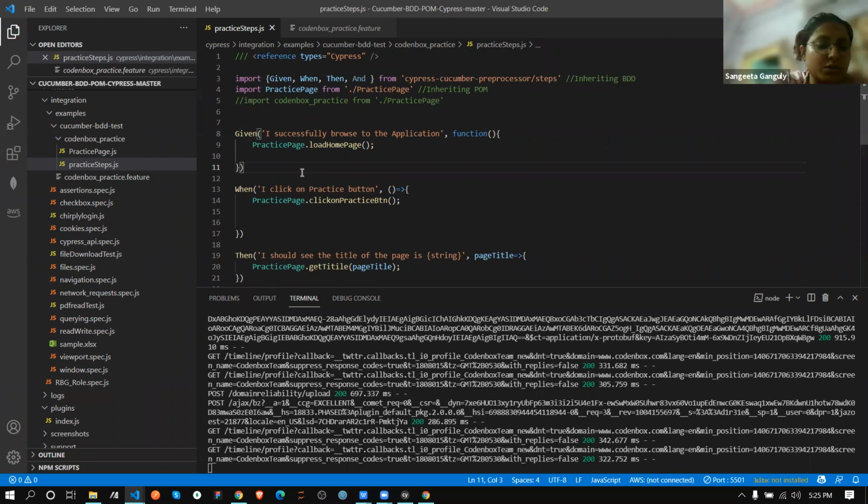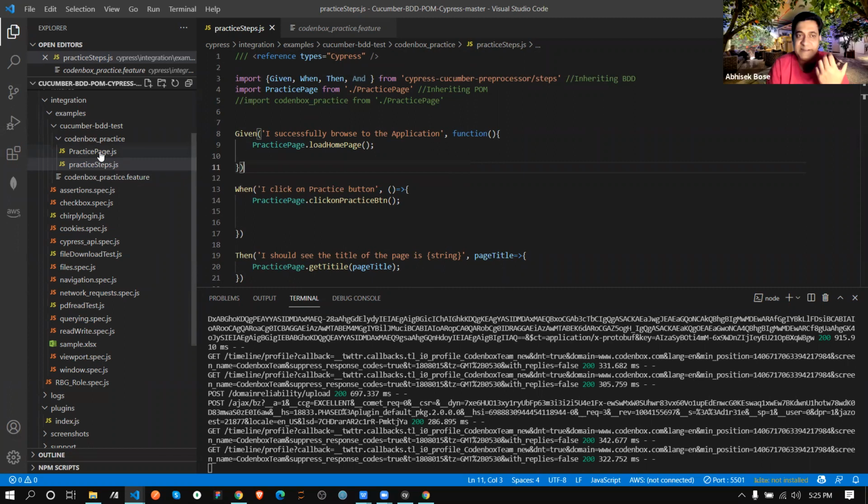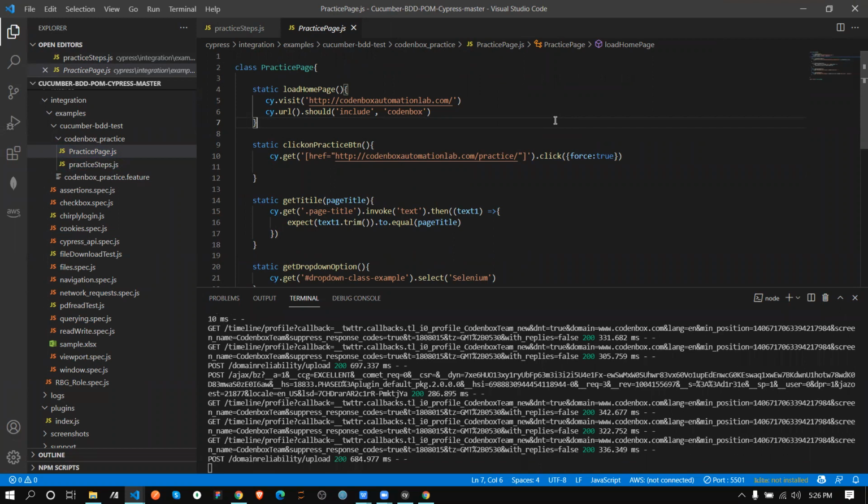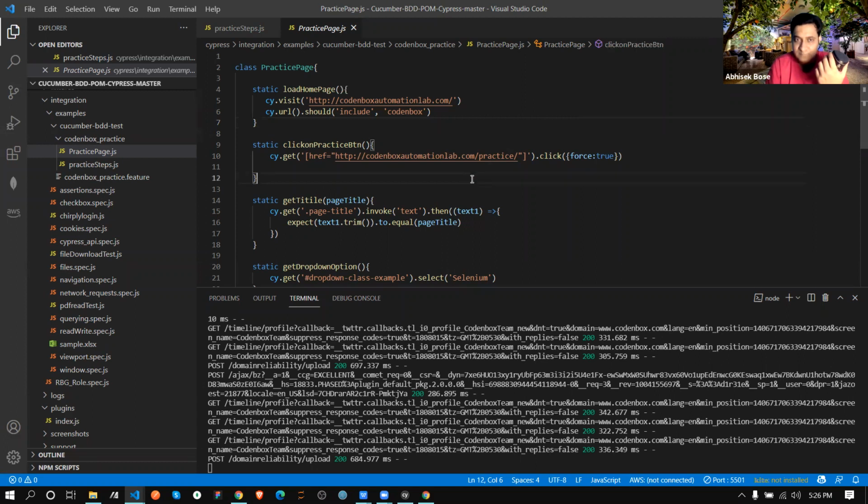Sir, can you please go to the practice page.js page once again? Practice page.js. Okay. Here we have all mentioned the CSS selector and all those codes, everything is written here in this file, right? Practice page.js, which we are inheriting. Correct, because this is the actual POM file.